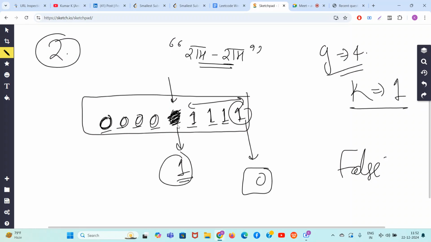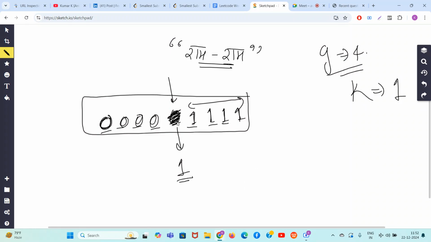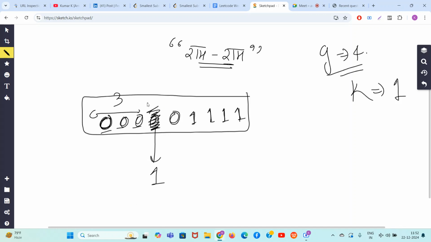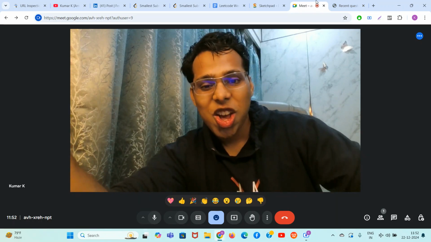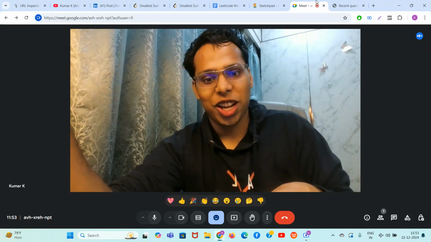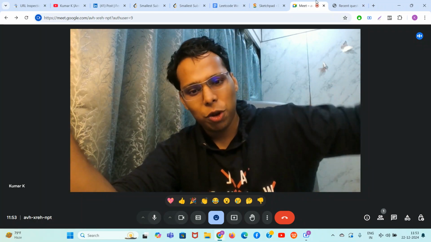How? Rather than changing this guy, what you could do brilliantly is never change the last character. If you have to change the last character, instead of changing the last character, change the second last character. You make this one. So what will happen? This block of length 3, this block of length 1, this block of length 1, and this block of length 4. Yes, all are less than equal to 4. It's working in one operation. True. Guys, can you see the brilliancy? Such a brilliant, great, lovely problem. Instead of changing the last character, always change the second last character. And this works for G equal to 2, 3, 4, 5 till the end.